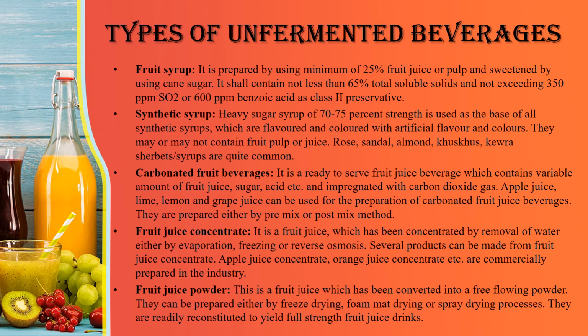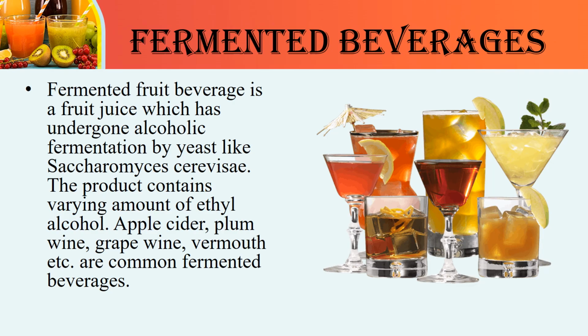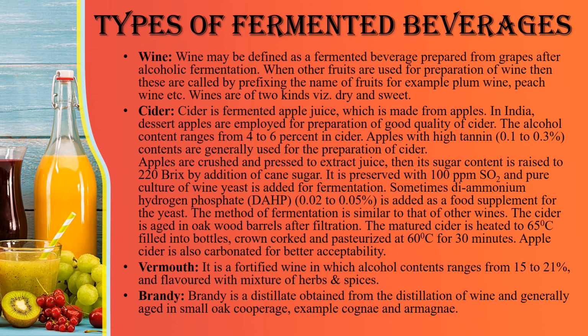There are also some other types of unfermented beverages like fruit syrup, synthetic syrup, carbonated fruit beverages, fruit juice concentrate, and fruit juice. Now we see the fermented beverage. Fermented fruit beverage is a fruit juice which has undergone alcoholic fermentation by yeast like Saccharomyces cerevisiae. The product contains varying amounts of ethyl alcohol. Apple cider, wine, grape wine, vermouth, etc. are common fermented beverages. Now we see the types of fermented beverages.